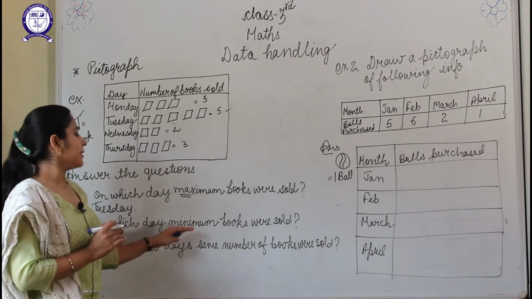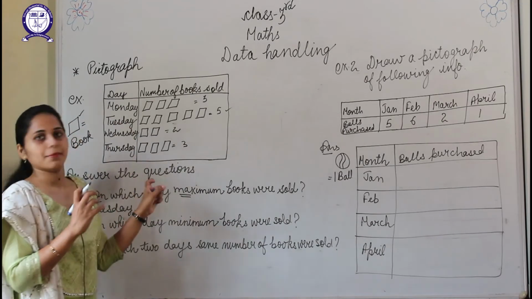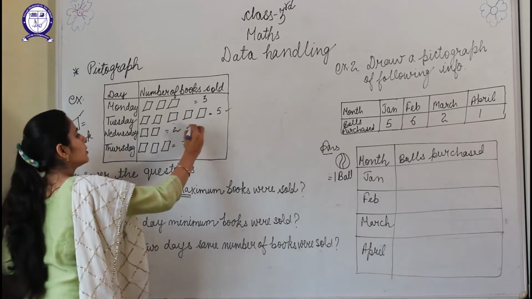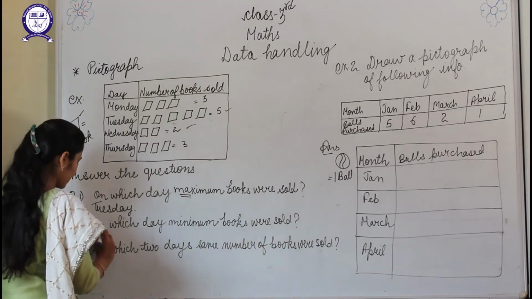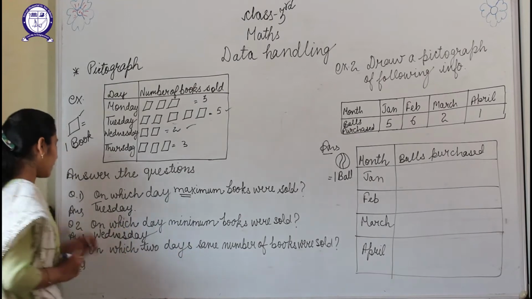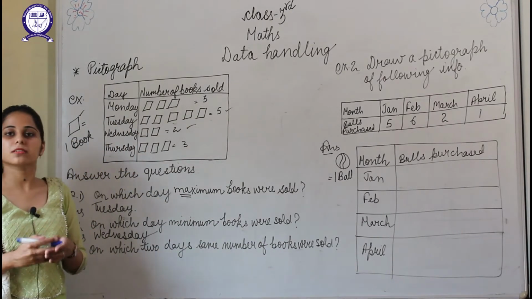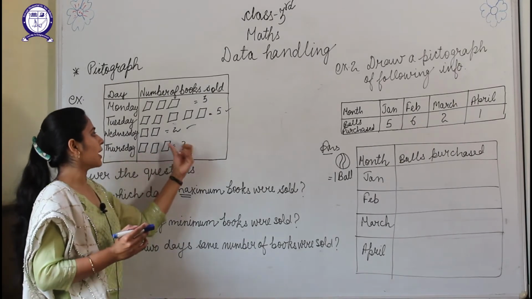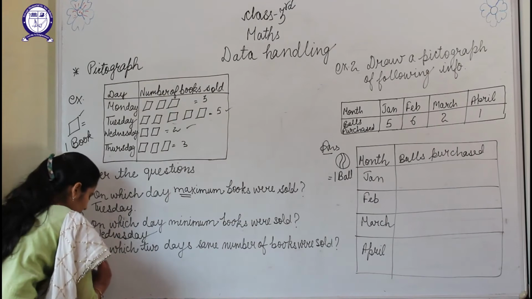And on which day minimum books were sold? So minimum means the lowest number. So what is the lowest number? 2. And on which day 2 books were sold? Wednesday. So Wednesday. Now on which 2 days same number of books were sold? Means the amount must be same. The number must be same. So here is 3, here is 3. On which 2 days? Monday and Thursday.